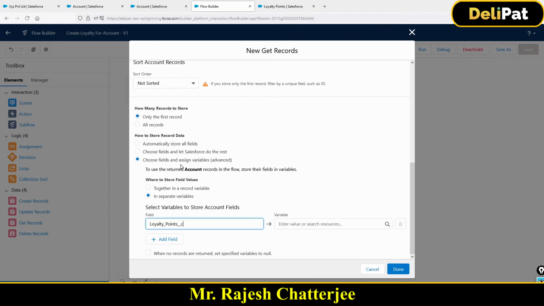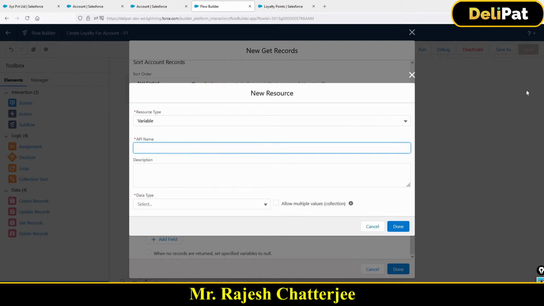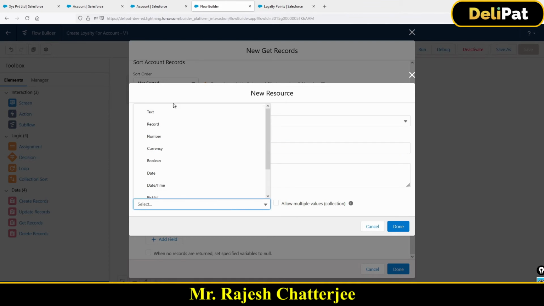So I have selected loyalty points. Now from this account, the loyalty points data will go into which variable? There is no variable created, so we have a plus button over here. I can create the variable on the go. The name of the variable is Current Loyalty Points, sorry. This is a little lengthy requirement that we are implementing, so just try to stay connected.